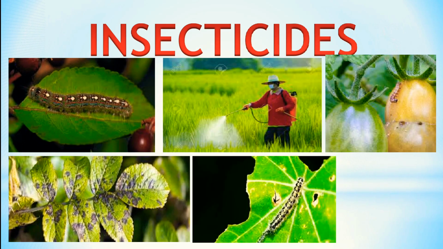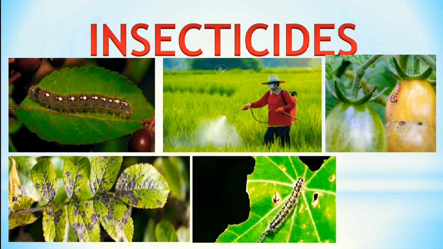Next, we have to spray insecticides on plants. What are these insecticides? Sometimes we see that plants get damaged by insects. If we fall sick, we take medicine to recover our health. In the same way, if plants are damaged or get affected by insects, we have to spray these insecticides. Insecticides are just like a medicine to plants. Insecticides kill the insects on plants which cause damage to them.